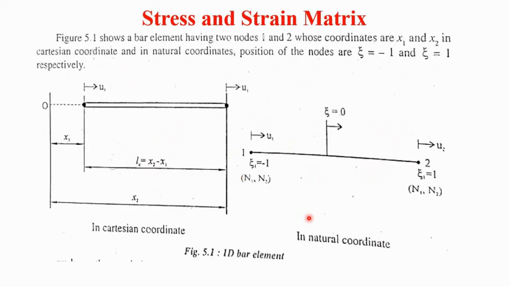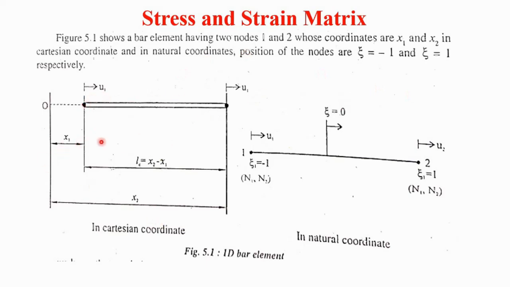Now we will see the derivation of the stress and strain matrix equations. In this example, a 1D bar element is considered. In this figure the bar element has two nodes, 1 and 2, the first node and the second node, whose coordinates are x1 and x2 in the Cartesian coordinate system.